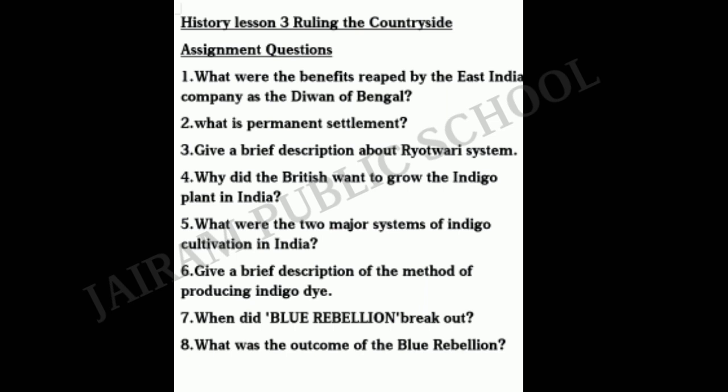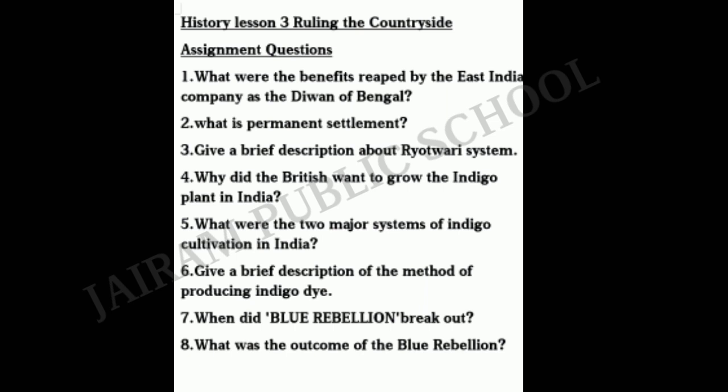Sixth question. Give a brief description of the method of producing indigo dye. Answer is, the indigo leaves were fermented in a steeping vat. Then the liquid was extracted and oxidized in a beating vat. Finally, a blue precipitate was allowed to form from the liquid in a settling vat. This precipitate was collected, dried and compacted. This dried compacted material is the indigo dye.